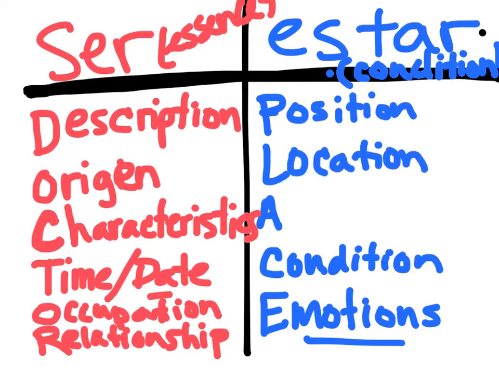Okay. And I know that position and location are very similar, but there is a slight difference. So position could be estoy parada, I am standing, or estoy sentada, I'm seated. That's more position versus location. Estoy en la casa, estoy en la escuela, estoy en la clase de español. Those are all locations.